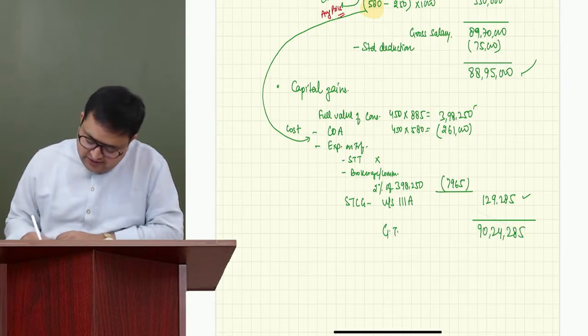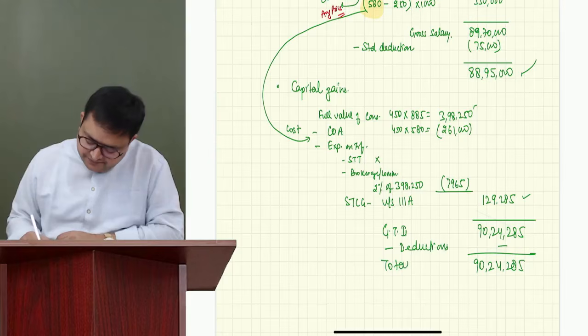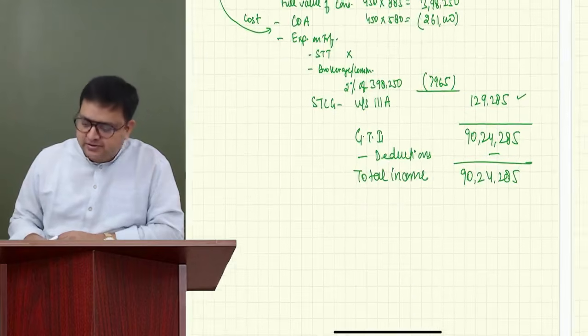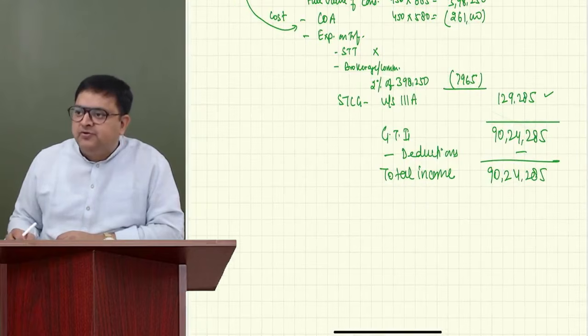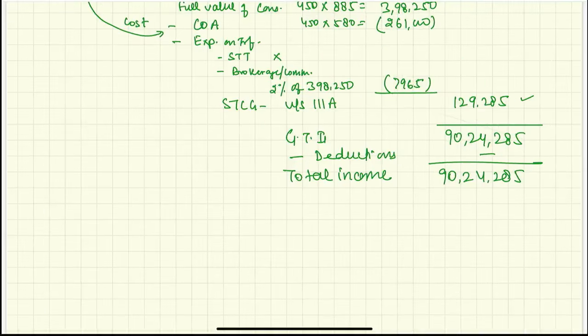This is my gross total income. And from this, there would be deductions, but here there are no deductions. 90 lakh 24,285. This is my total income. Correct, Deepa. I'm also getting the same. Good. Very good.